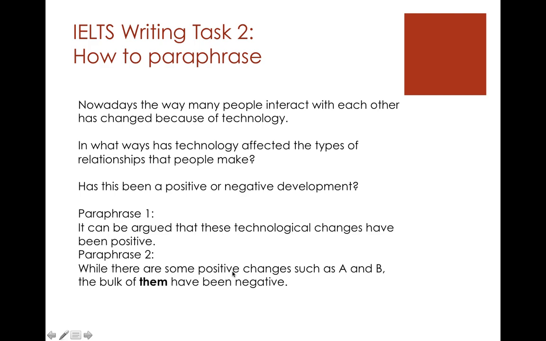While there are some positive changes such as A and B, comma, the bulk of them have been negative. So this is a subordinator in a complex sentence. You need a comma there, and then you have a subject, verb, and object. The bulk just means most, and then we have negative. So again, we're looking right back. Both of these are looking back to this question. This will be very important for you later. Okay, now